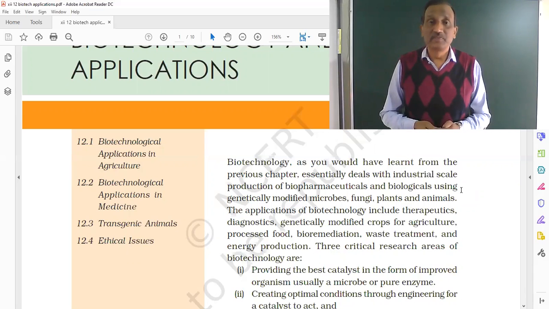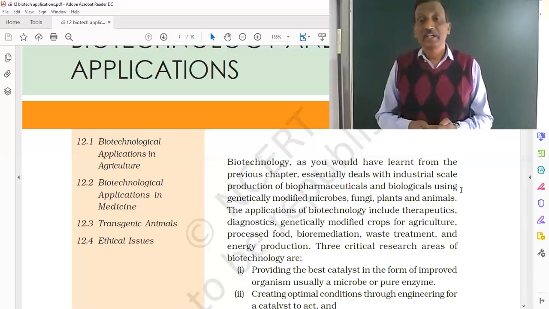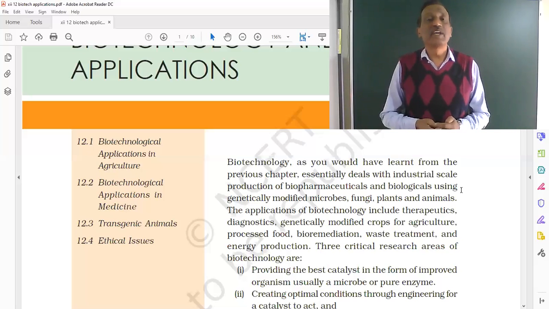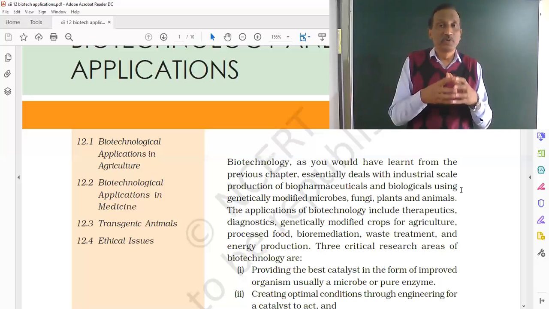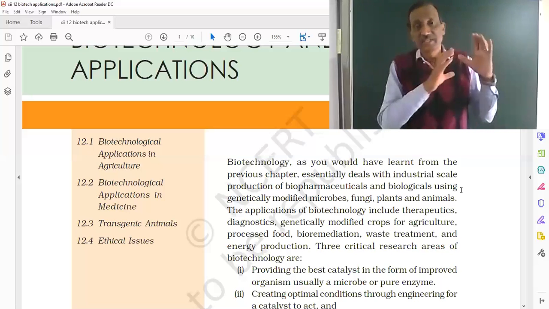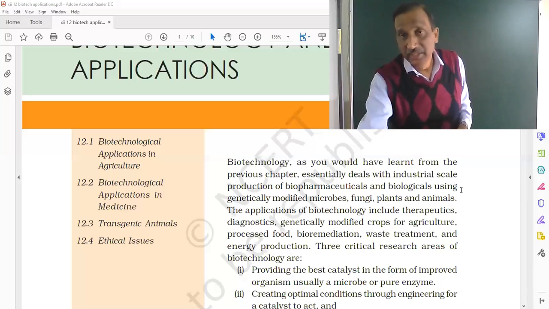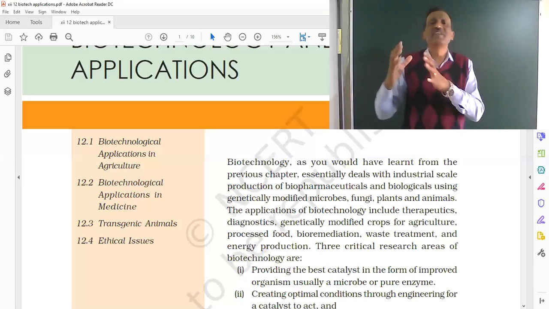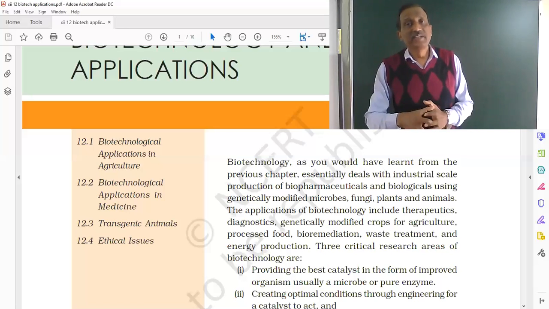Biotechnology, as you would learn from the previous chapter, essentially deals with the industrial scale production of biopharmaceuticals or biologicals using genetically modified microorganisms. That is what we have to obtain, what we have to produce. We have to produce some of the substances which are biopharmaceuticals, in the form of treatment of a disease, or in the form of vaccine, or for the welfare of human beings. And from where? From the genetically modified organism.